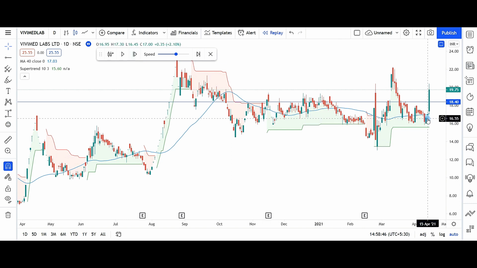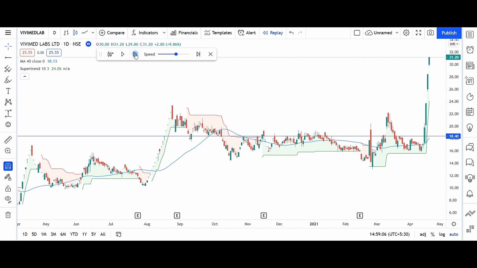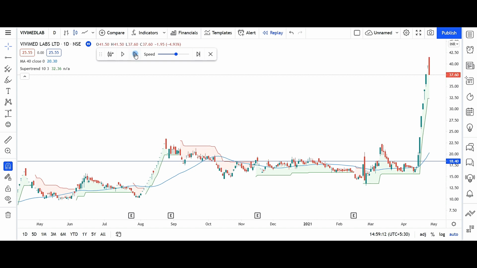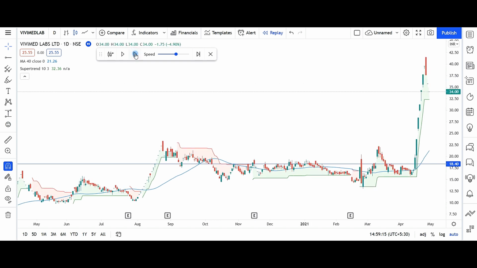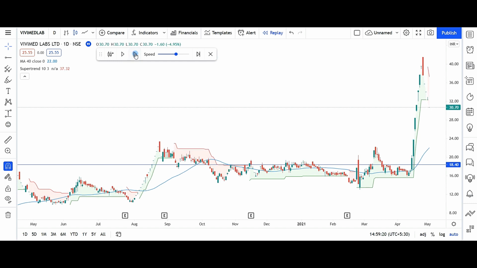Then this is not the entry candle, this is the entry candle. At this time it is giving a good up move. So after hitting so many stop losses, can we take this entry with so big a stop loss? We should take, we must take, because we have to follow all the rules. And from this point it has moved. This has given a superb up move. And then here is our trailing stop loss, but we will not be able to exit because it is in lower circuit.